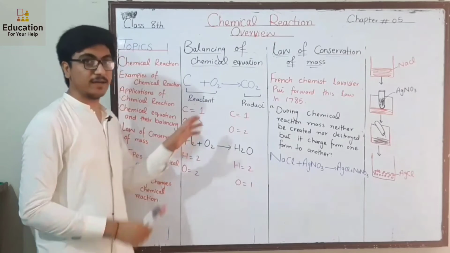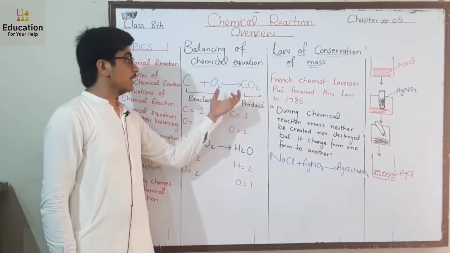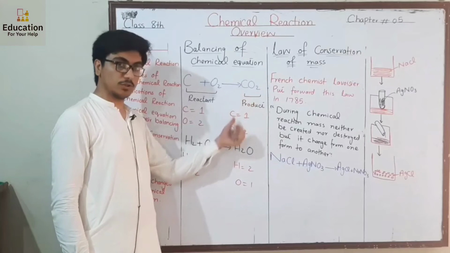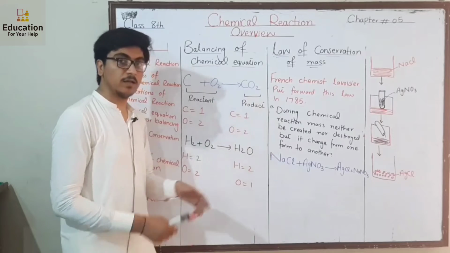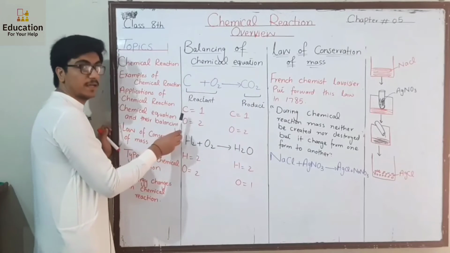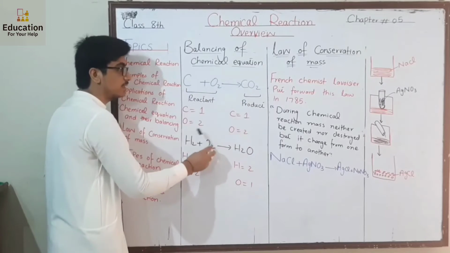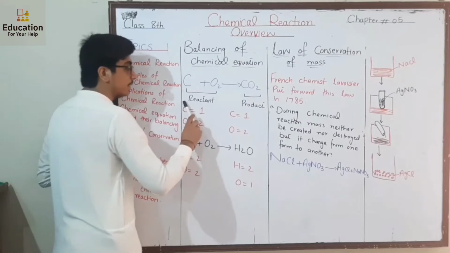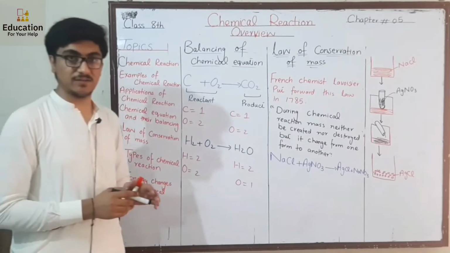Now on the product side, when carbon and oxygen combine, it forms carbon dioxide. In our product, how many atoms are present? We can see that carbon and oxygen both are present. In what quantity? Carbon 1 and oxygen 2. So you can see the number of atoms on both sides: carbon reactant side 1 and product side 1, oxygen reactant side 2 and product side 2. So the number of atoms on both sides are equal, so this equation is balanced.